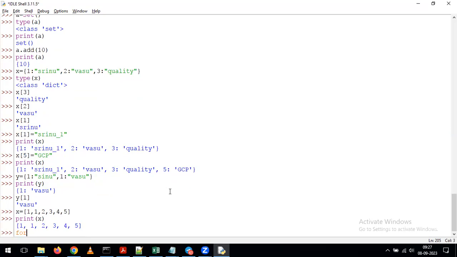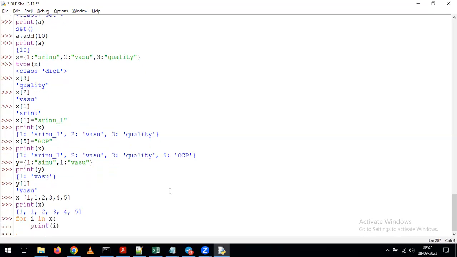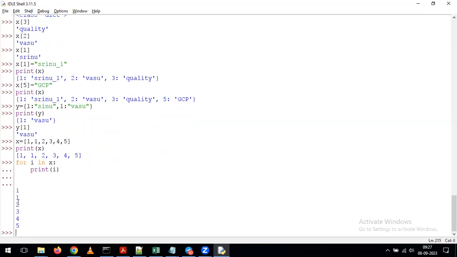At the same time, if you want to get the data, what we can do simply is for i in x, and after that we give print of i. What's happening? Automatically, you can populate the duplicate values by using the same for loop or with the help of the print statement. You can display the duplicate values depending on your requirement.